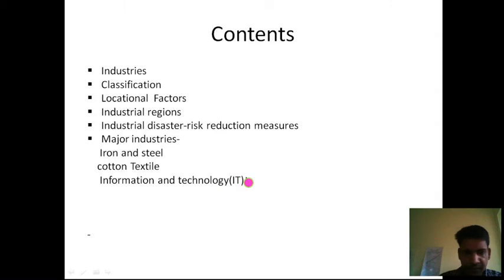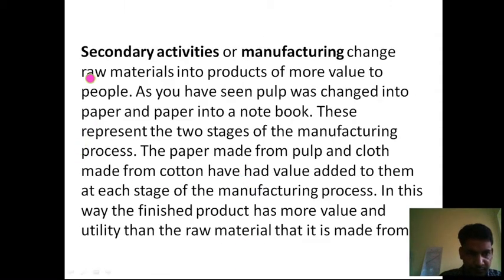Okay, so let's start. The secondary activities or manufacturing change the raw material into products of more value to people. As you have seen, pulp was changed into paper and paper into notebooks. So here we have a finished product, and this finished product is produced after manufacturing.